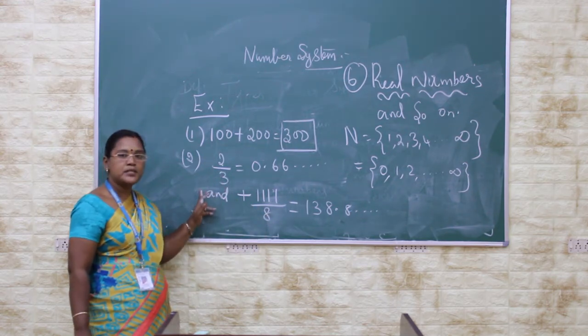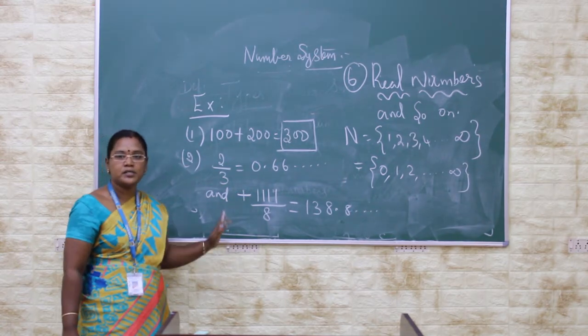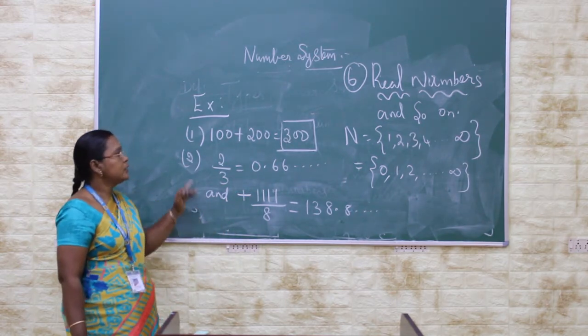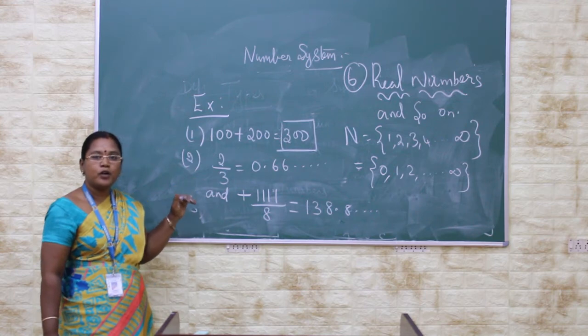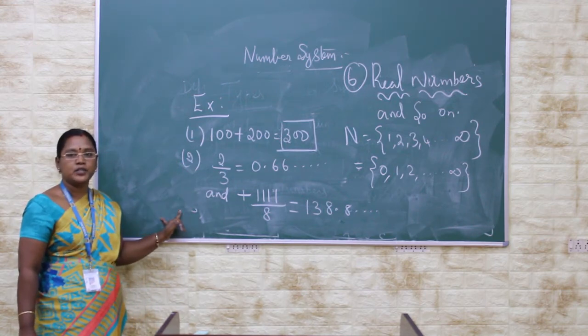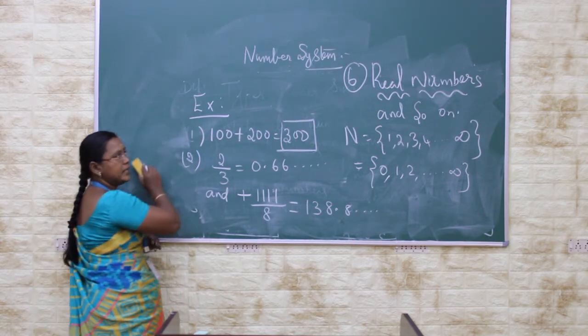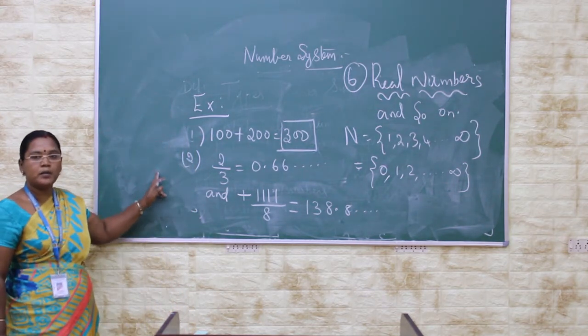These two give a system of natural numbers again. That is, the natural number system follows the property of addition and division. These are the examples for the natural number system.